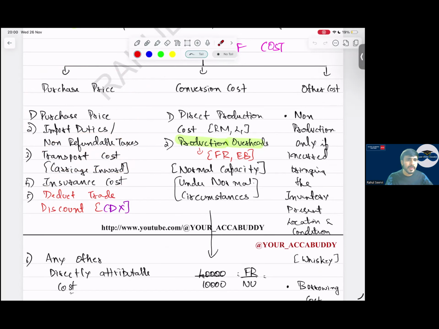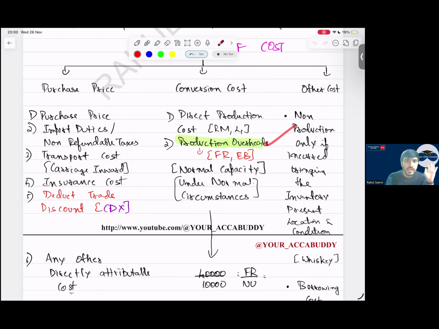It's regarding an important thing. Then direct trade discount, we will reduce the trade discount. Do we consider cash discount? We ignore cash discount. Any other directly attributable cost will be considered here. So when coming to conversion cost, when we are manufacturing an inventory, production, labor, overheads, everything is included.